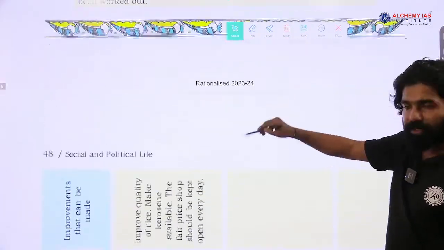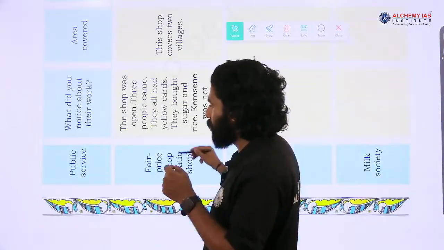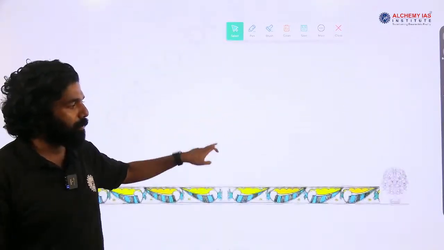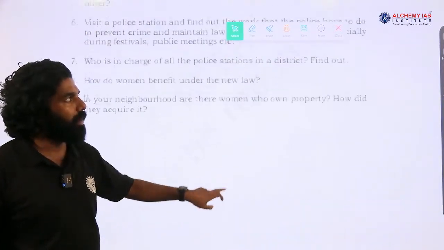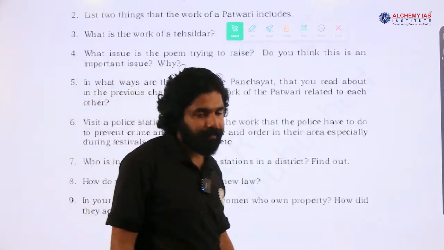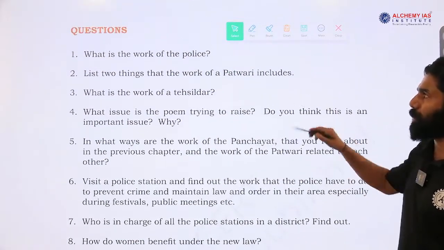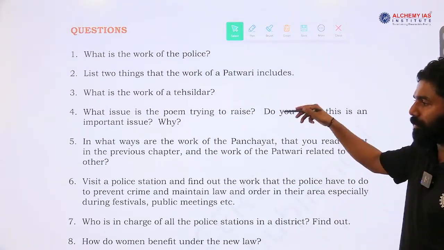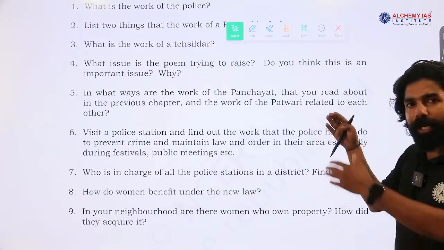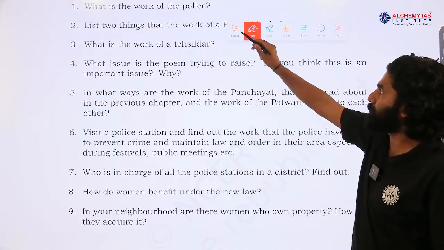the police station, and the dispute of the two characters Mohana and Raghu. This conflict between two characters in the story was given in this particular passage to explain how a village or a rural area in India is administered. Some questions were given here based on the passage. You can also go through these questions and you will get a better idea of what exactly is covered in this chapter. We will go through the questions anyway.